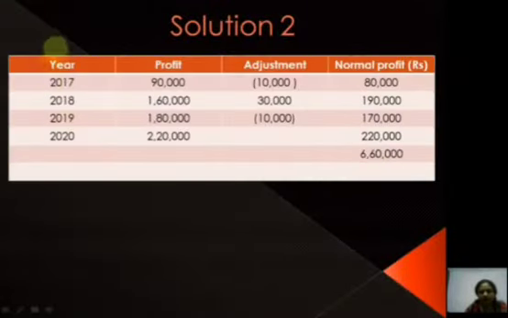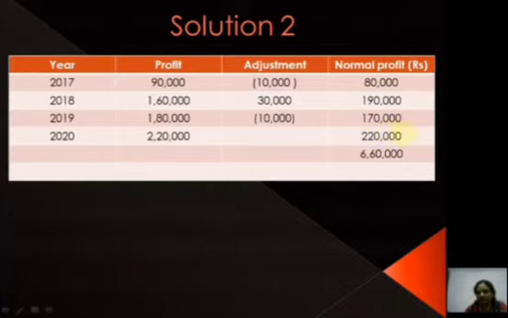In the first column we will take the years, that is 2017, 18, 19 and 20. Then there is profit 90,000, 1,60,000, 1,80,000 and 2,20,000. So first, the sale of fixed asset, we will deduct this: 90,000 minus 10,000, we will get 80,000. Then abnormal loss, we will add: 1,60,000 plus 30,000, that is 1,90,000. Then expenditure, that is insurance premium, we will deduct: 1,80,000 minus 10,000, that is 1,70,000.